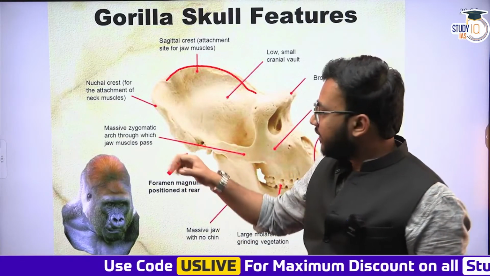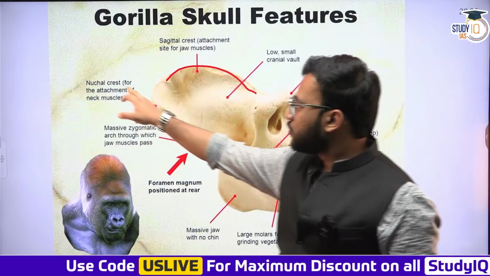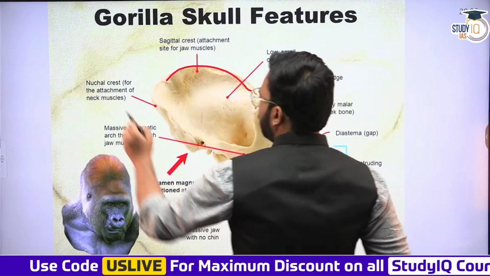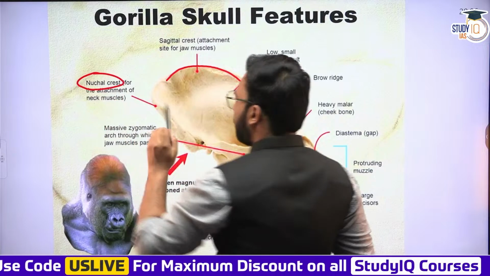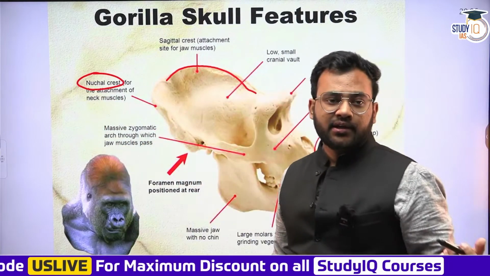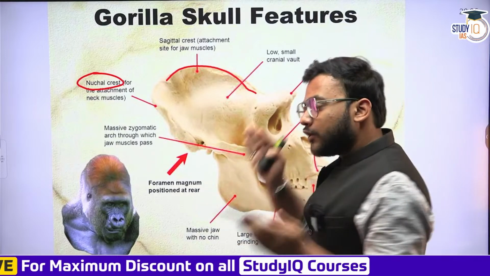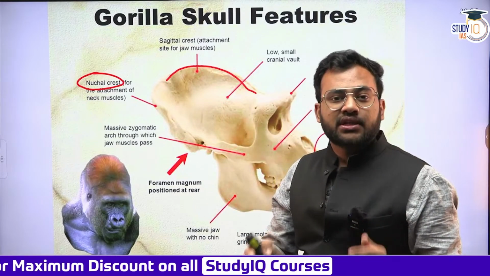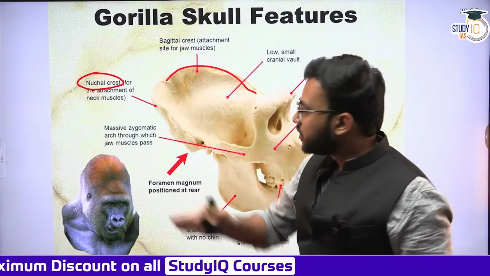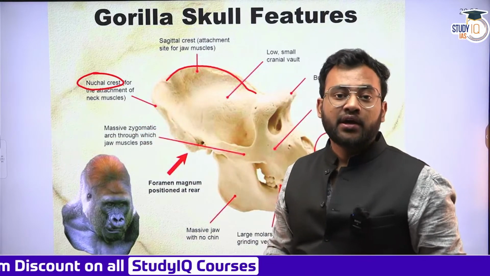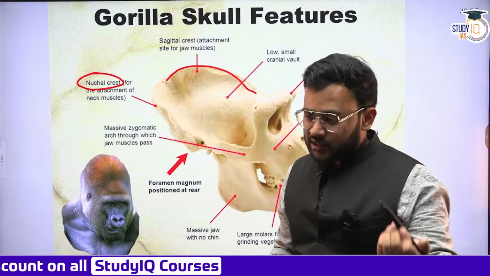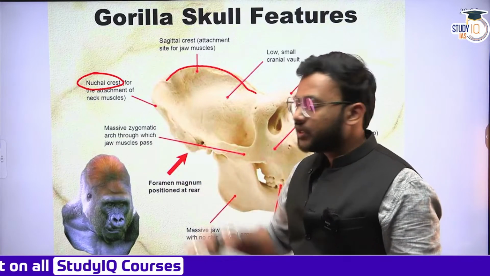All right. Even at the back of the head, you will find this area which is called the nuchal crest. Nuchal crest is also a prominence. It is also a ridge-like area which is marked, which is well developed, which is protruding at the back of the head. It also acts as a muscle attachment site, mostly for the muscles of the neck. Why is there this site? Why do the neck muscles need to be attached to this particular area?